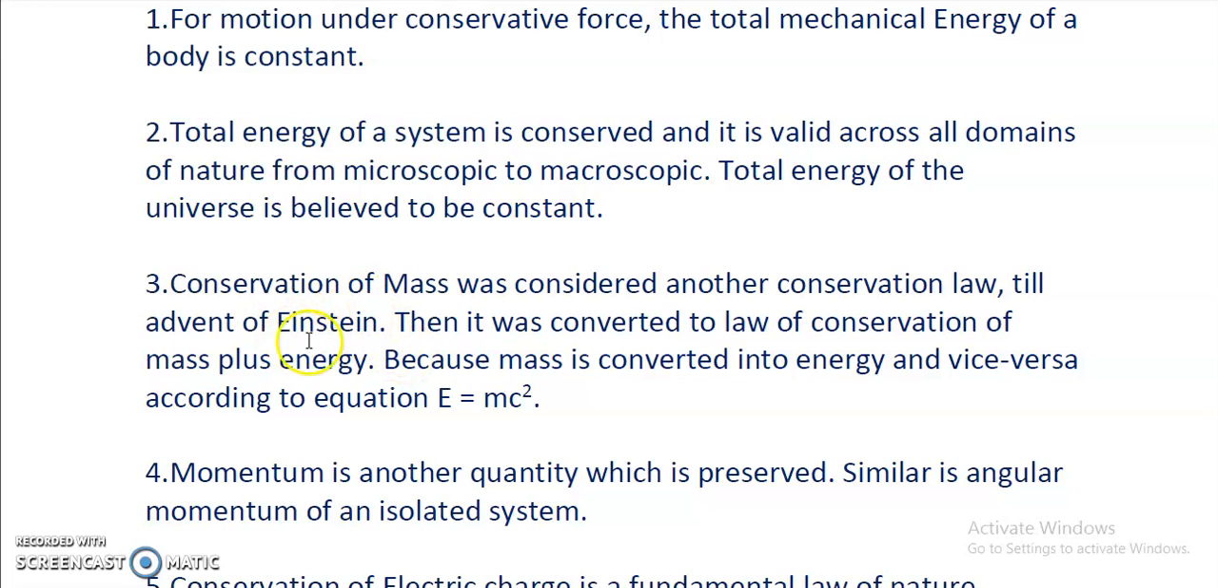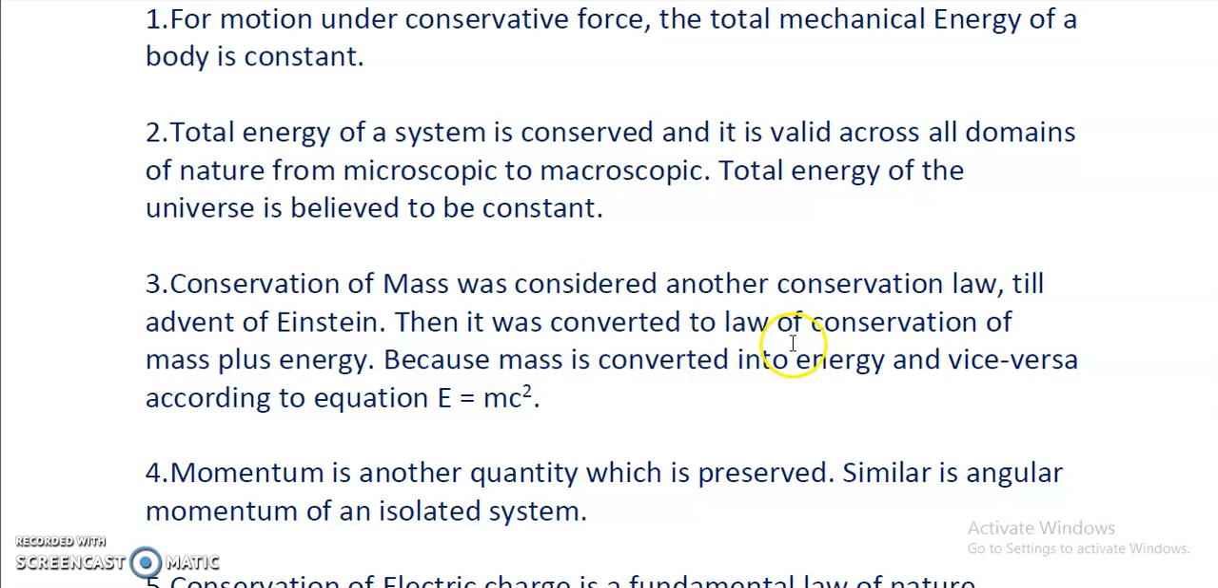We were separately studying the conservation of mass and conservation of energy, but after Einstein's entry, we study the conservation of mass energy. It means mass and energy conservation together. Then it was converted to the law of conservation of mass plus energy. Just now I have told, and the same thing is written over here.